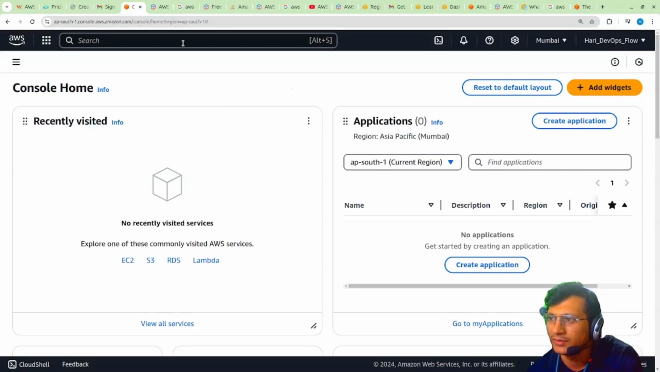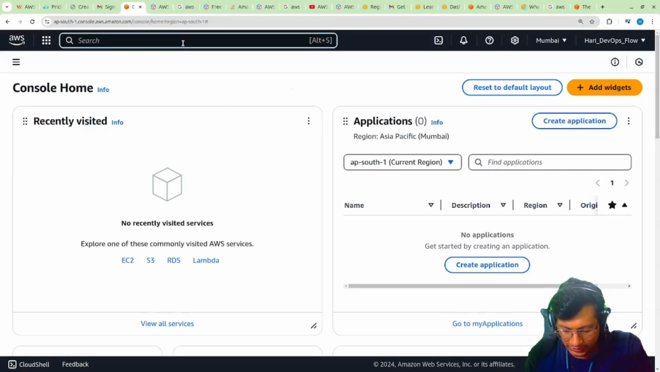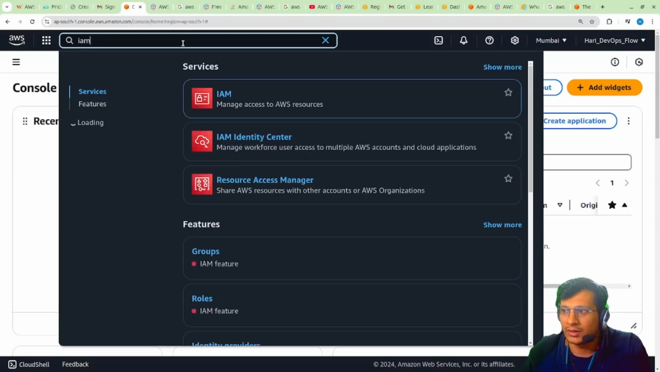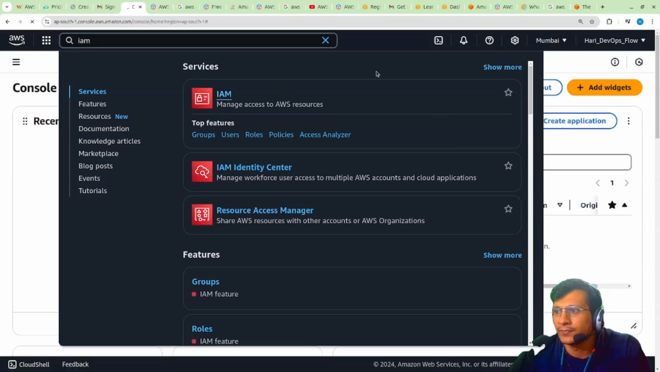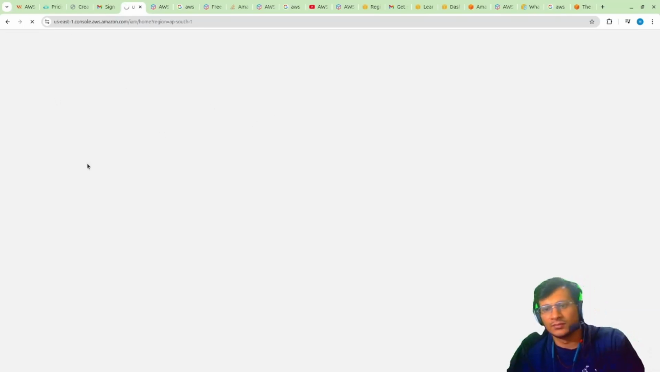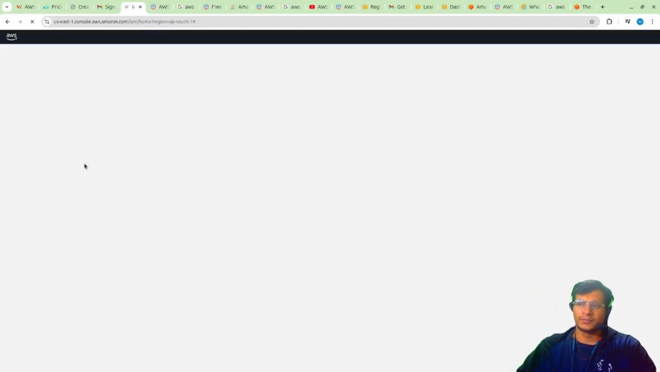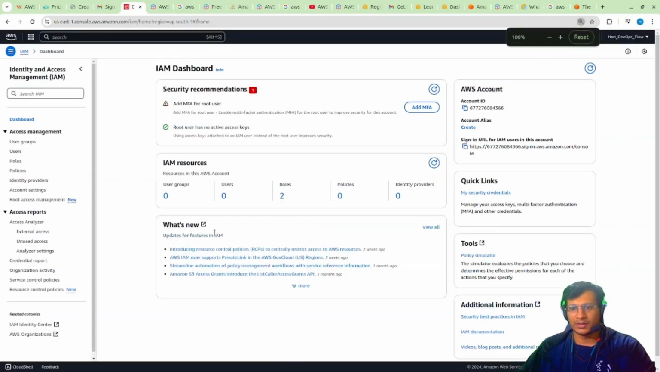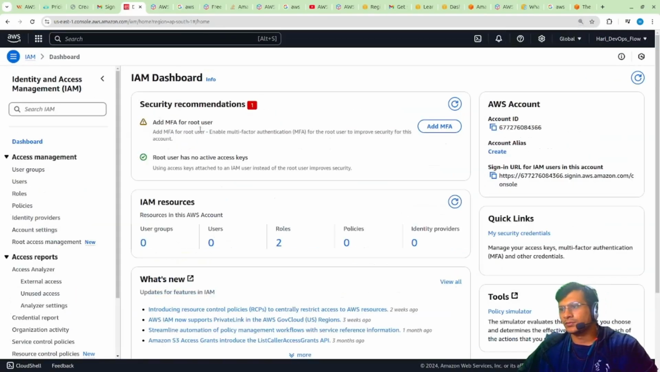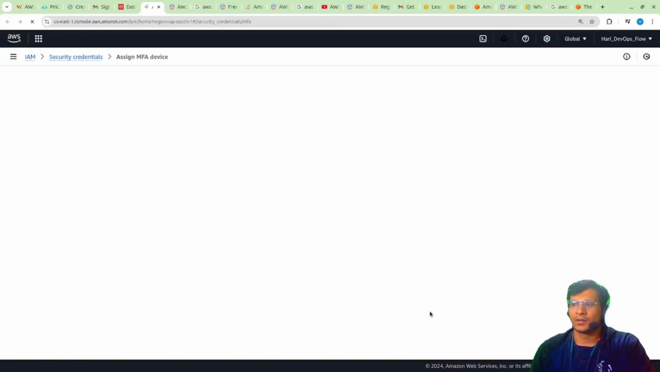So the very first thing, whenever you create an AWS account, is to go to IAM. IAM stands for Identity and Access Management. This is your security management setup, where you manage access management, users and access. For example, I'll surely be adding multi-factor authentication over here.